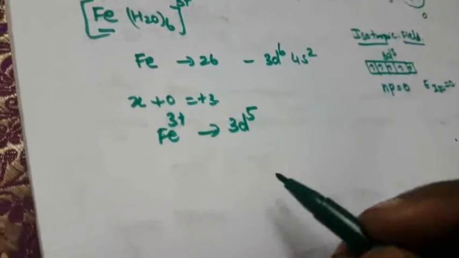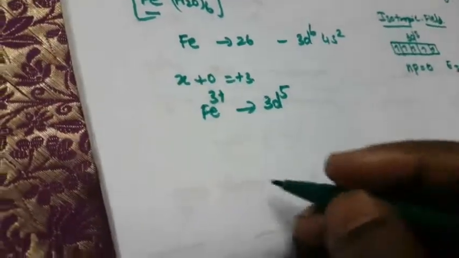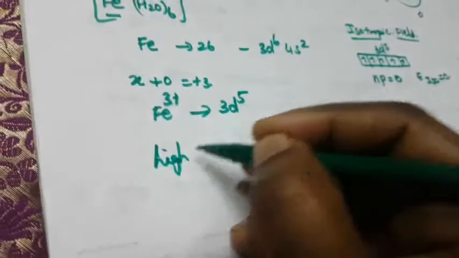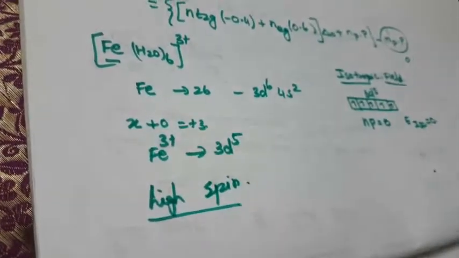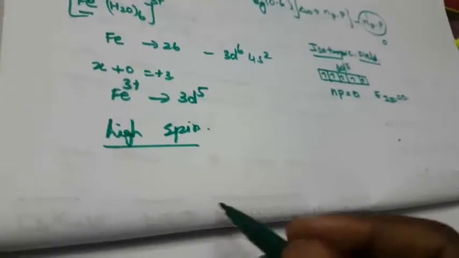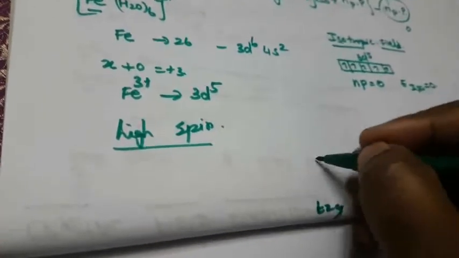Second one: this can be written for the high spin and the low spin. First we are writing the high spin. What is meant by high spin? High spin means there are two energy levels, T2G, then EG.